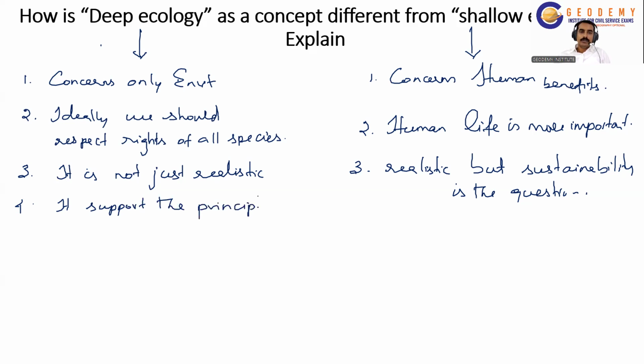Then, the deep ecologist supports the principle of diversity, because it says that we should be mindful of the life of all non-human species. So it emphasizes being mindful of all non-human species.